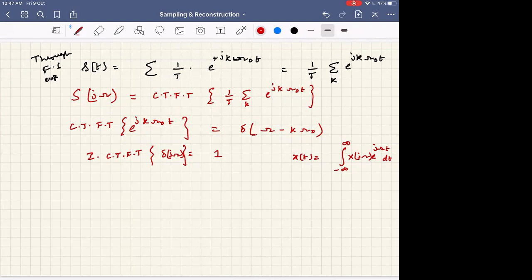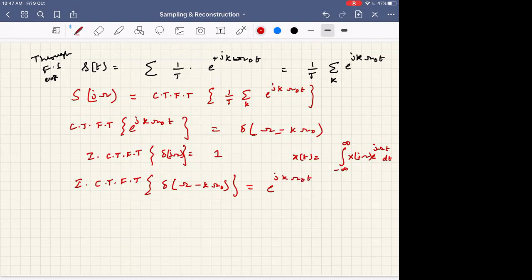If you find the inverse continuous time Fourier transform of delta of omega minus k omega naught, it is equal to e power j k omega naught t.